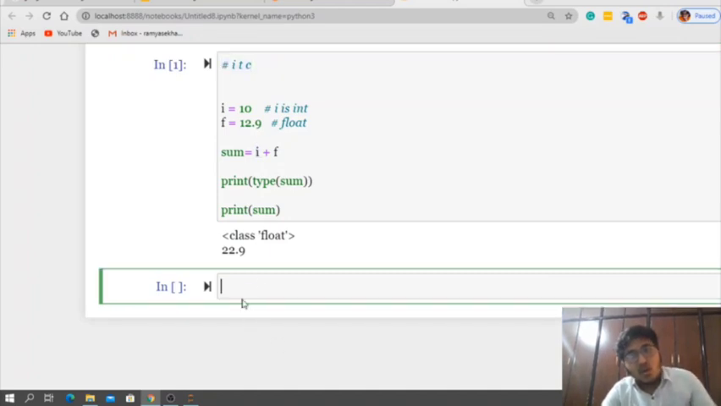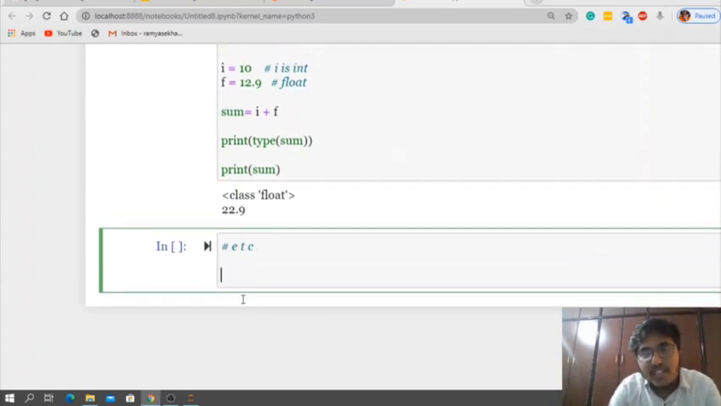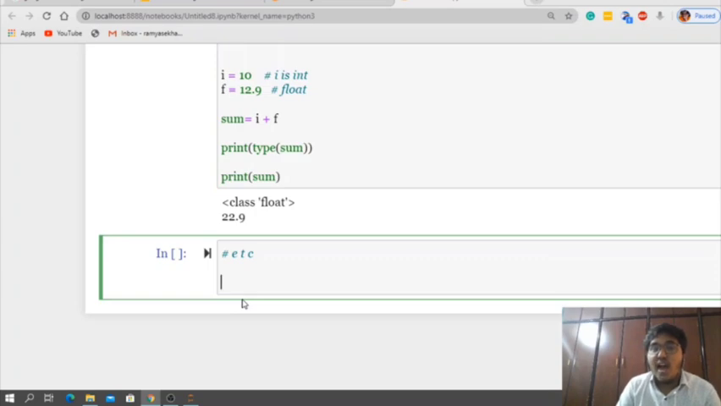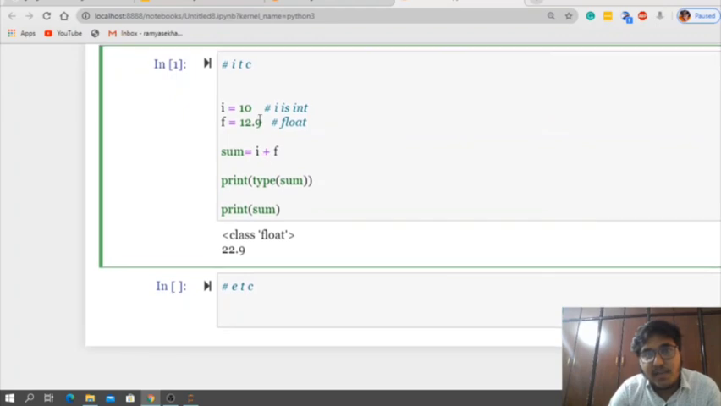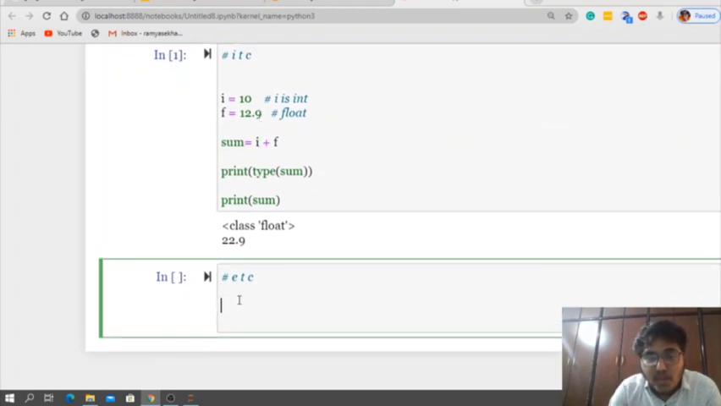Now let me go into explicit type conversion. In explicit type conversion, what are we doing? We are converting a larger data type to a smaller data type. Here int is the smaller data type, and it is converted into float, the larger data type. Yes or no? In implicit type conversion, a smaller data type is converted into a larger data type. Here, a larger data type is converted into a smaller data type.